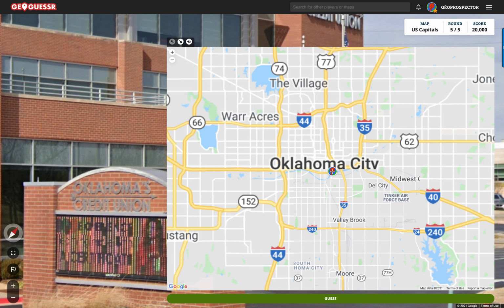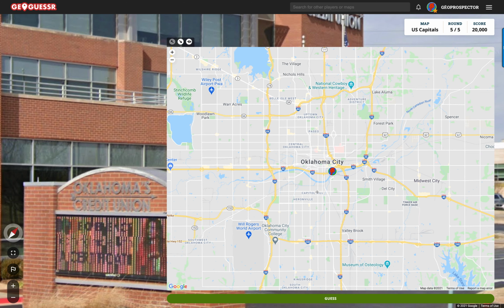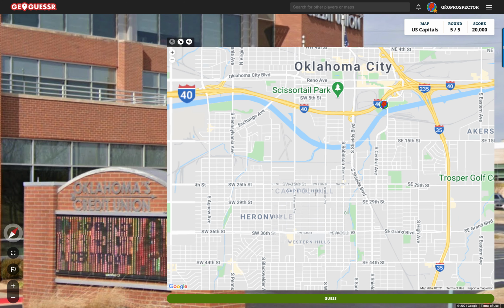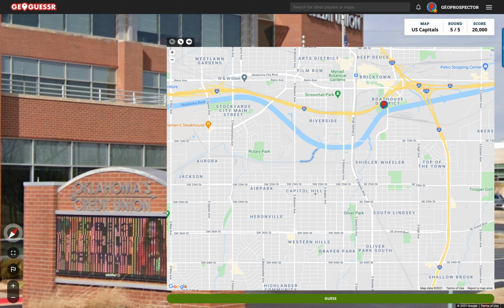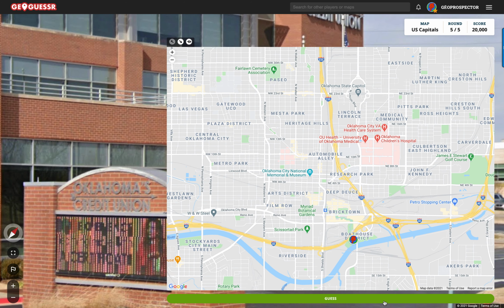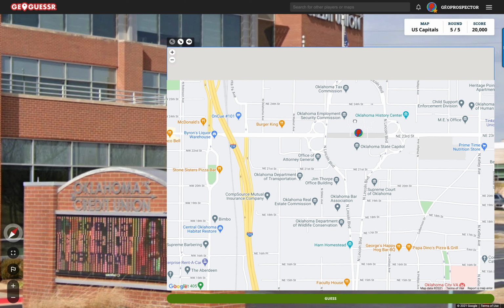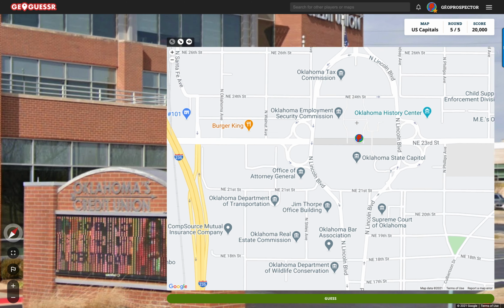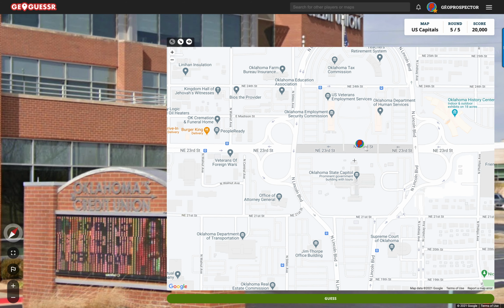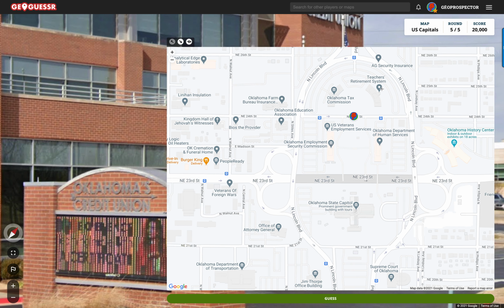Let's just get a look in there and see what we can see. Now it says Capitol Hill here, for example, so you'd imagine that that is where we are. Oklahoma State Capitol, there we go, bang, found it. And that's right, we saw the building a long way away from us, and I think we were here because we started with these two curved buildings.